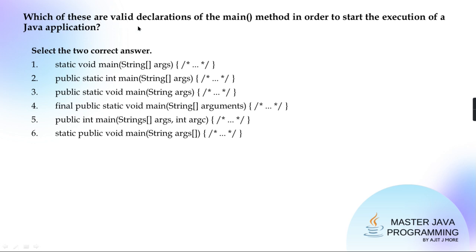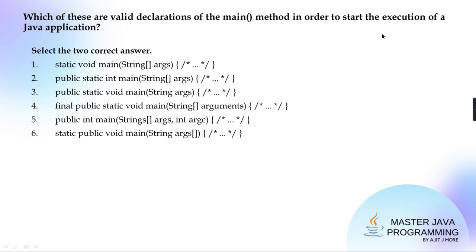Which of these are valid declarations of the main method in order to start the execution of a Java application? Please remember, all mains are valid. When you compile, none will create a problem. Only at the time of execution do you need one specific main so that the execution will start from there as an entry and exit.